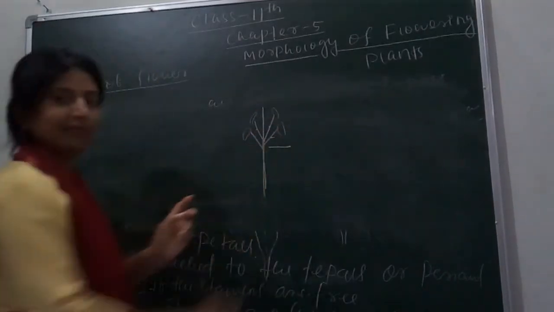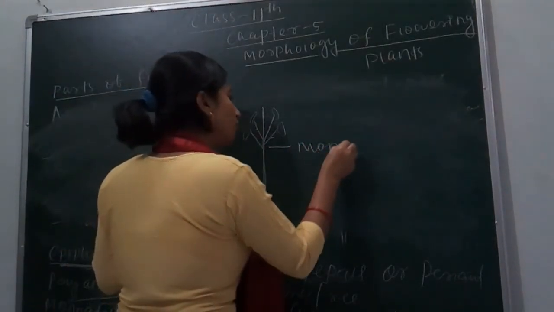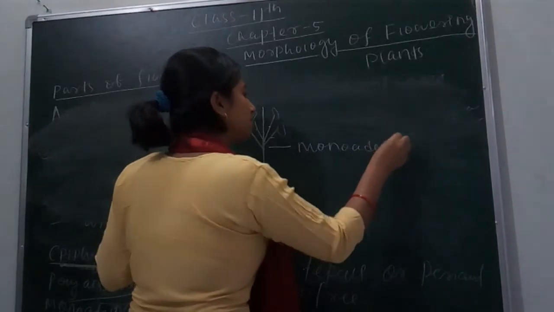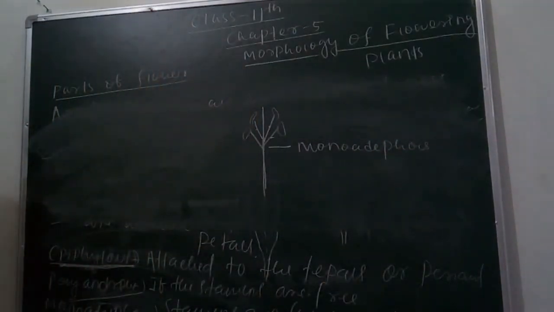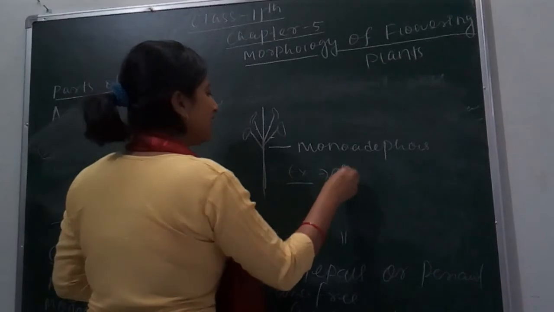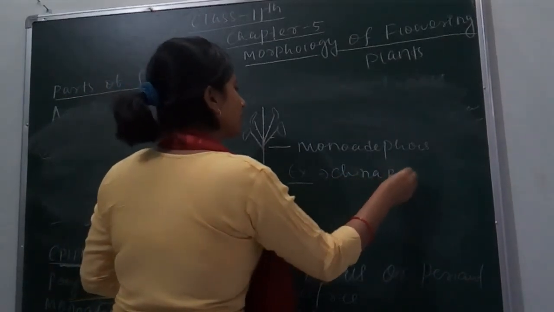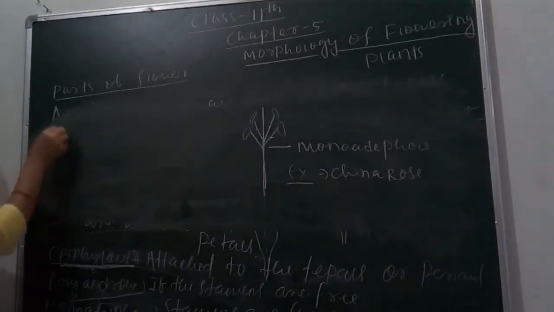So this type of arrangement is called monoadelphous. So monoadelphous means when stamens are fused and found in a bundle. We can take the example of China rose. Clear?